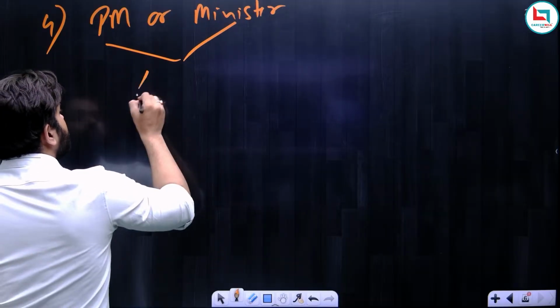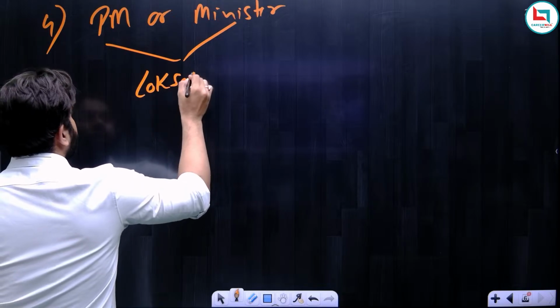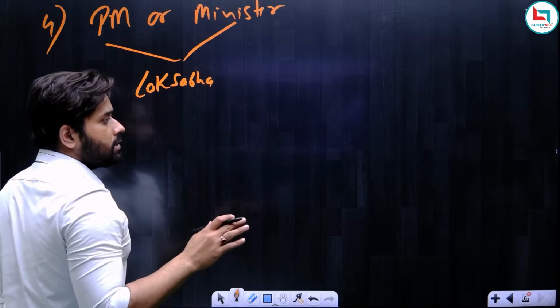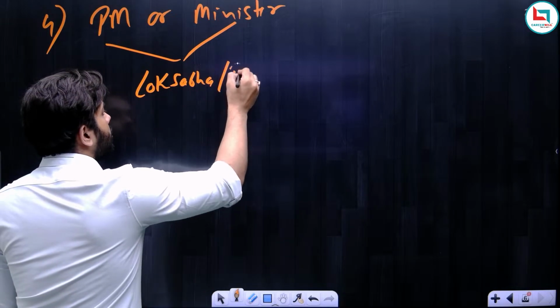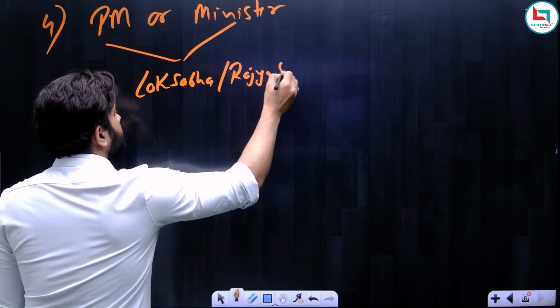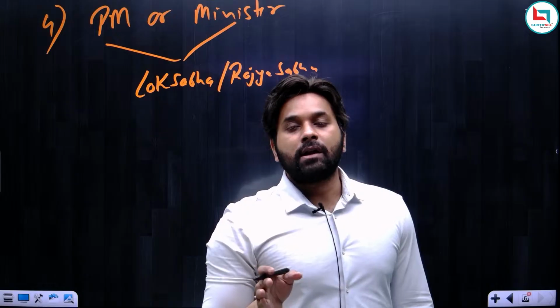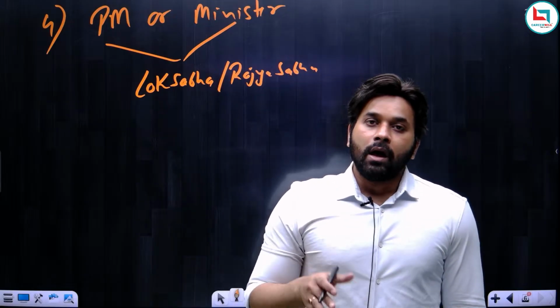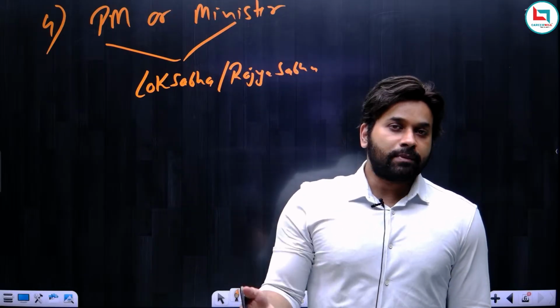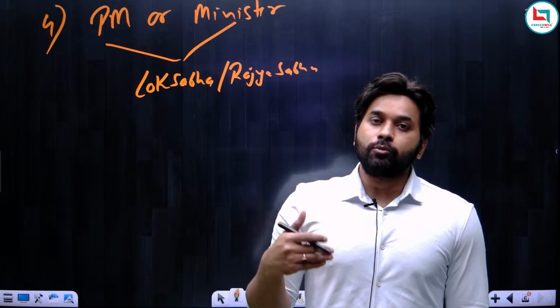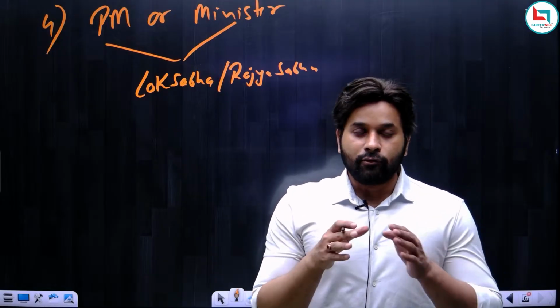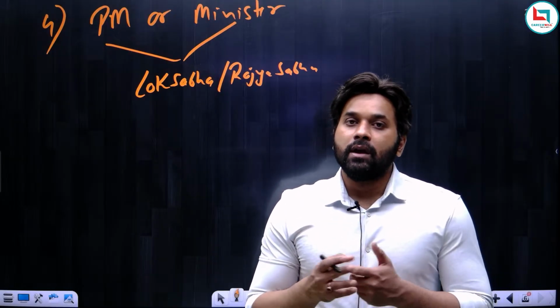A person who is a member of Lok Sabha can be appointed as prime minister, or a person who is a member of Rajya Sabha can also be appointed as prime minister. So in India, the prime minister can be from either house of the parliament. In short, you have to be a member of parliament for appointment as the prime minister of India.